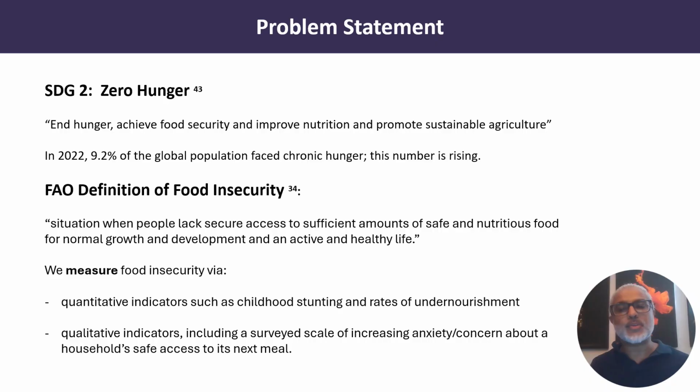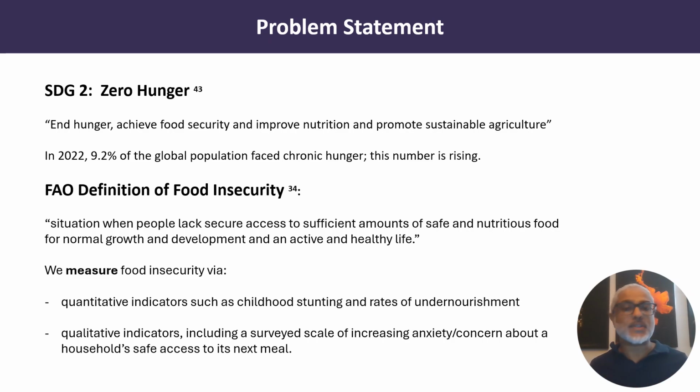Sustainable Development Goal number 2 is zero hunger. End hunger, achieve food security, and promote sustainable agriculture. In 2022, almost 10% of the global population faced chronic hunger, and this number is rising. The FAO definition of food insecurity is a situation when people lack secure access to sufficient amounts of food.